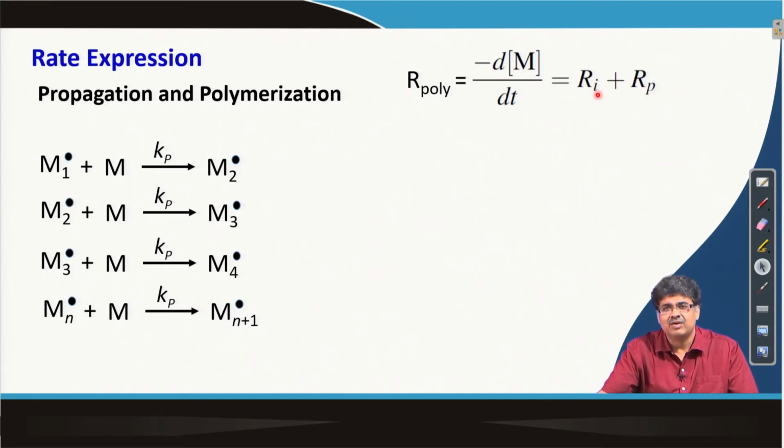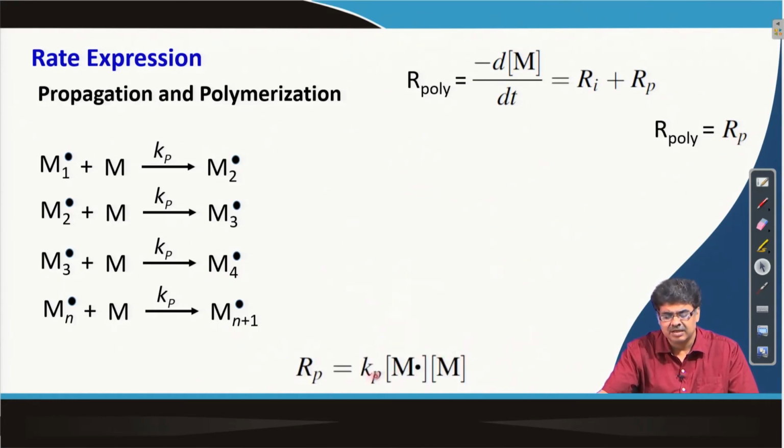Now, as you can see, only one monomer disappears in the initiation step, whereas there are many propagation steps. We can consider this equivalent to R p. So, the rate of polymerization is given by the rate of propagation, which is K p, total radical concentration multiplied by the concentration of monomer.